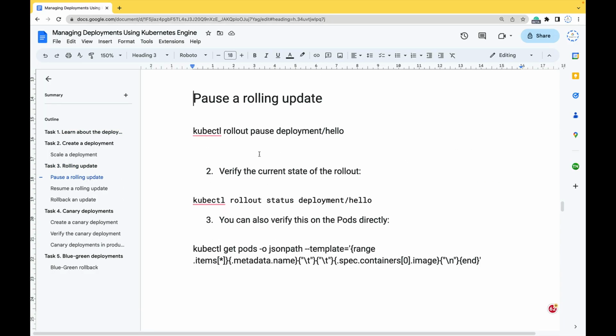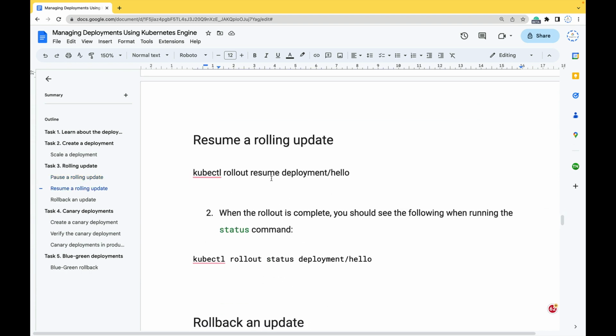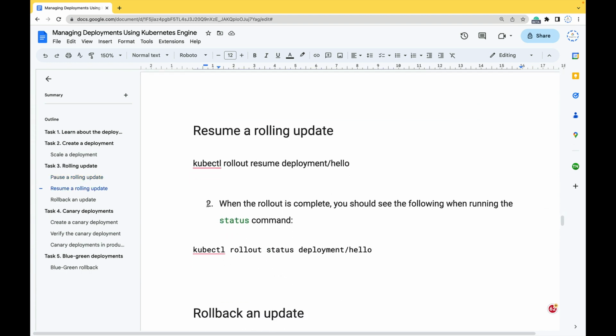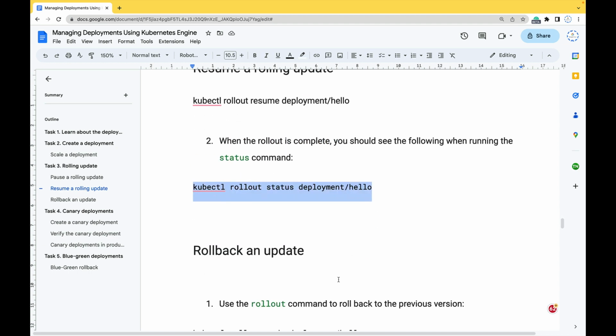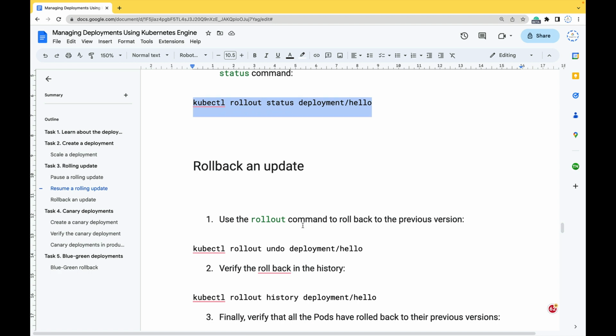This is the rolling update, pause, rolling update, rollout status to check, and you can also verify this port directly. This is the command. You can verify and resume the rolling update. This is the command to resume the rolling update, rollout, and rolling back the update.